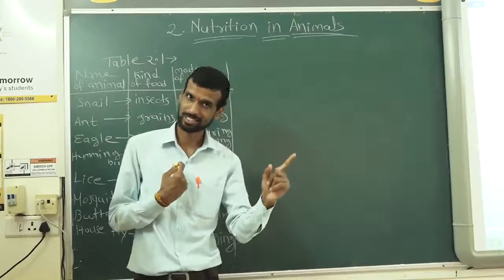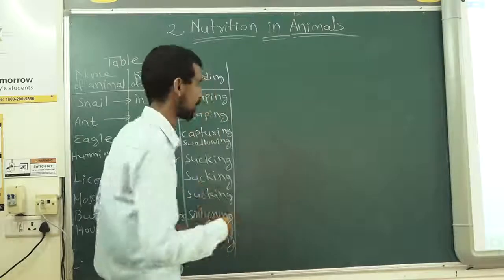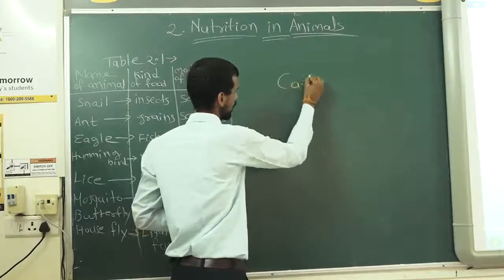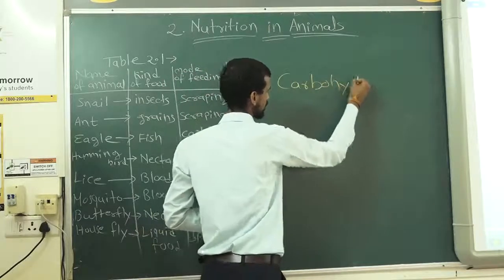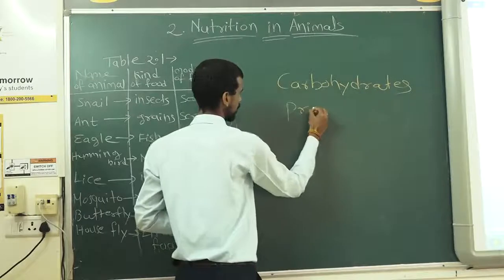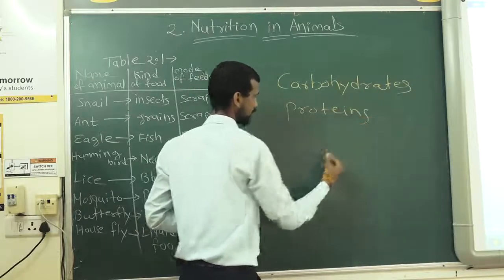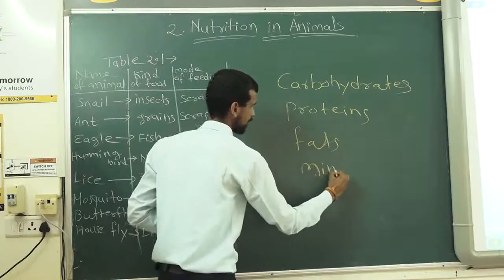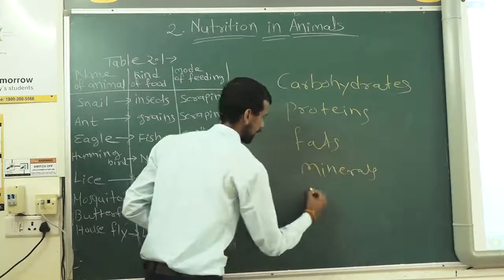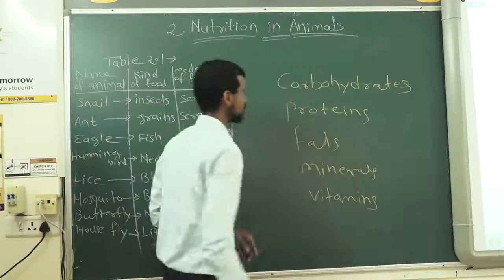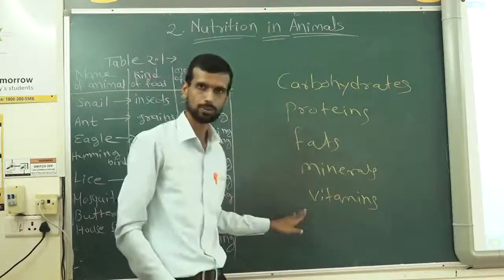In class 6 you have learned the components of food, right? So what are the components of food? Carbohydrates, right? Carbohydrates are there. Then proteins, correct? Then fats, then minerals, then vitamins. So 1, 2, 3, 4, 5.